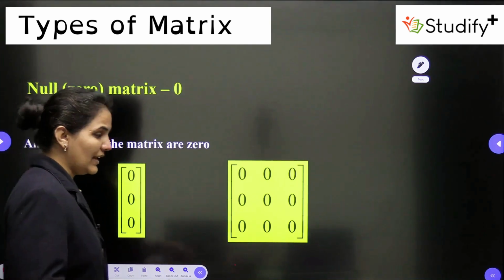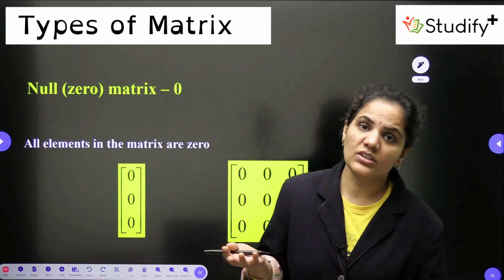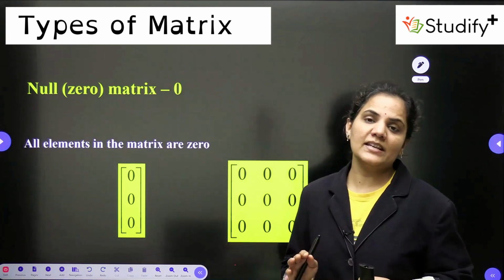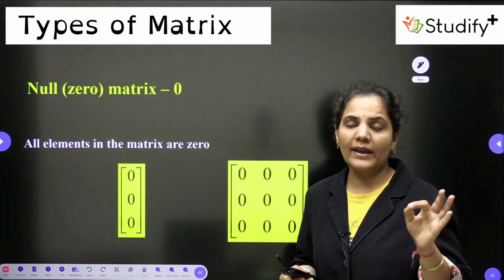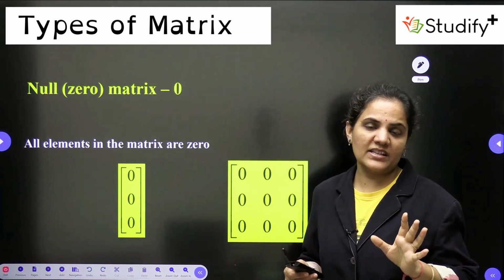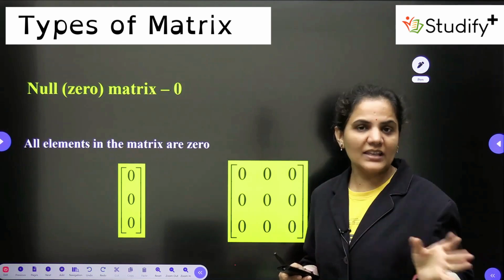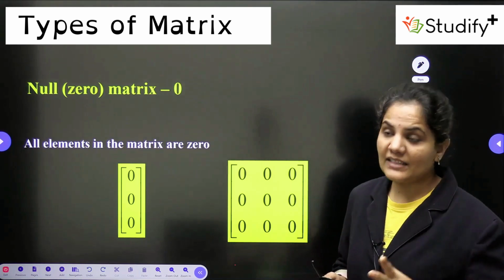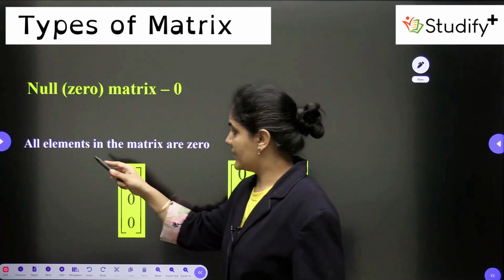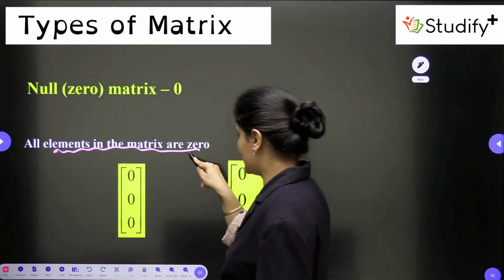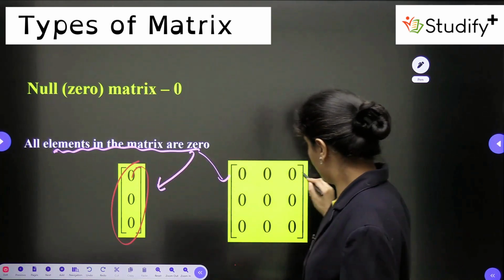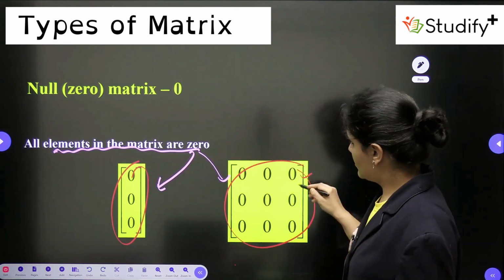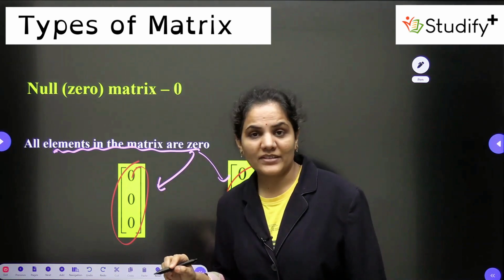Now let's talk about the next one. Next one is the null matrix or zero matrix. Again, it's clear by its name. Null matrix or zero matrix means a matrix in which all the elements are 0, or we have nothing in it. That is called the null matrix or zero matrix. So all elements in the matrix are 0. You can see 0 0 0, and this is also 0 0 0. So this is called the null matrix.